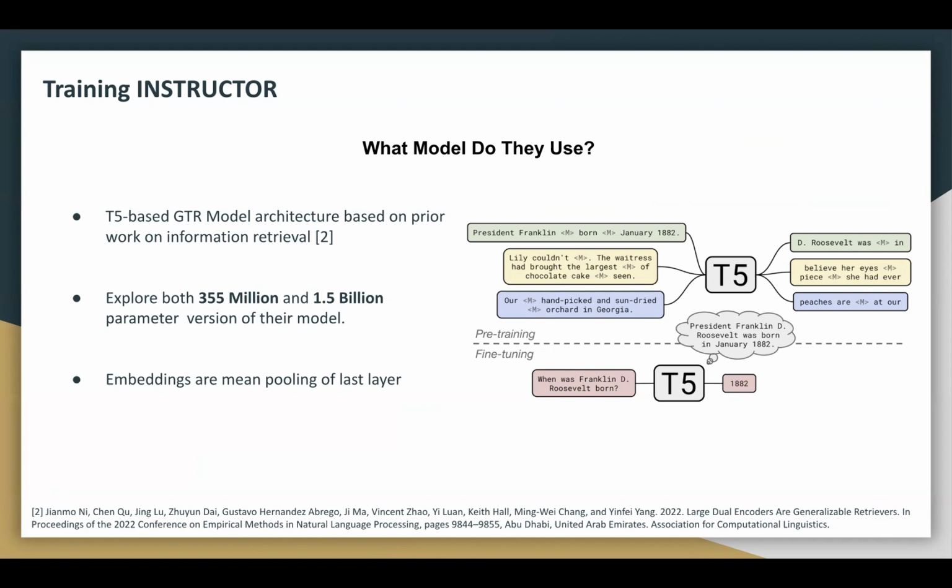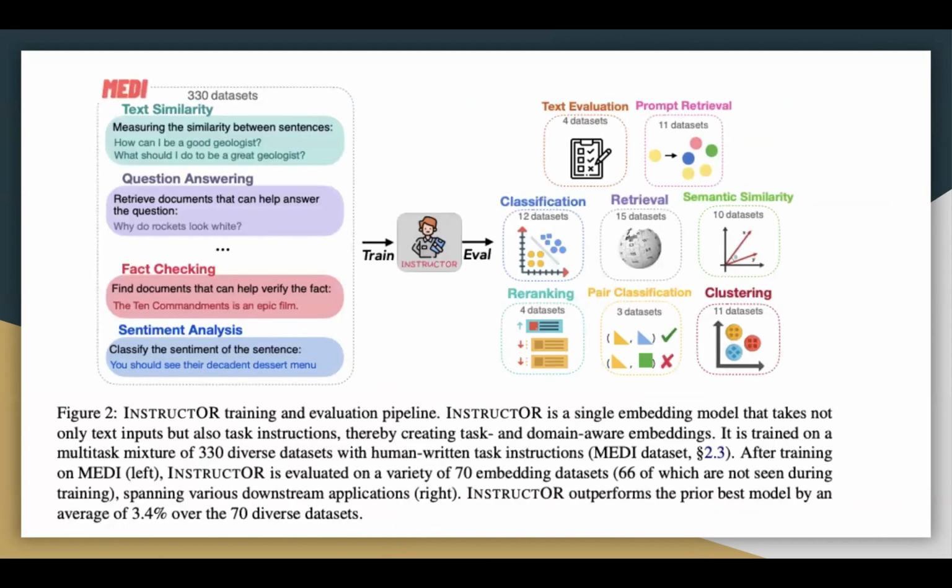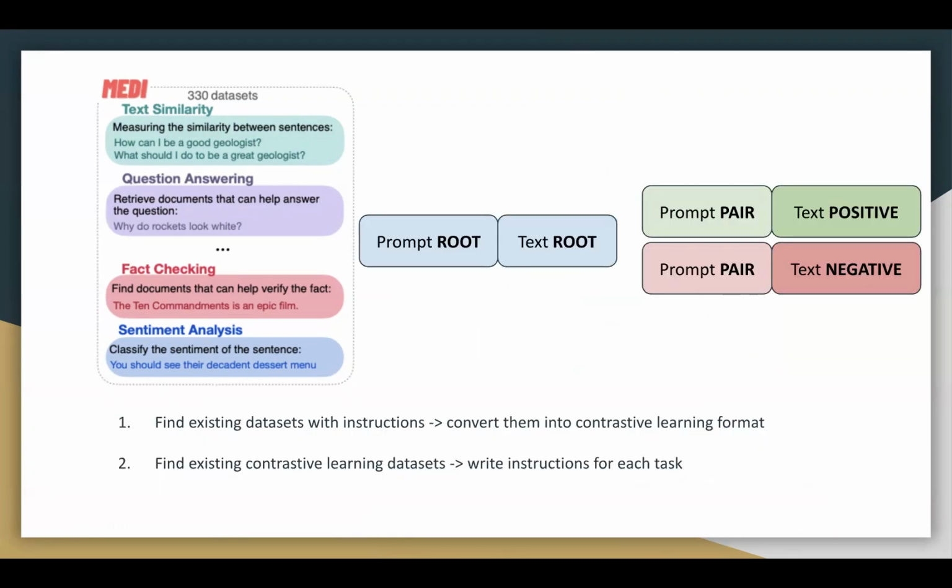Instructor is trained using a novel aggregation of 330 datasets. Note that prior to this work, there was no contrastive learning data where each text had an associated prompt or instruction attached to it. This is one of the contributions of this work. Recall that contrastive learning data has a root text and then corresponding positive or negative pairs. Now we see that each of these texts have an associated prompt.